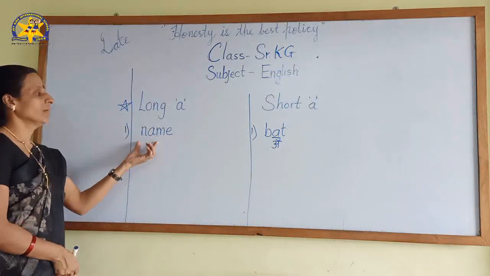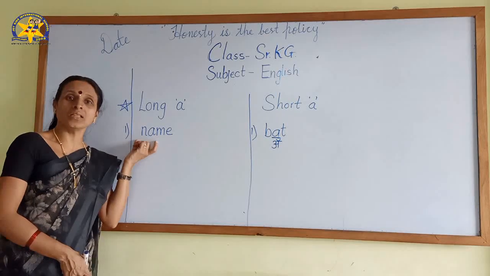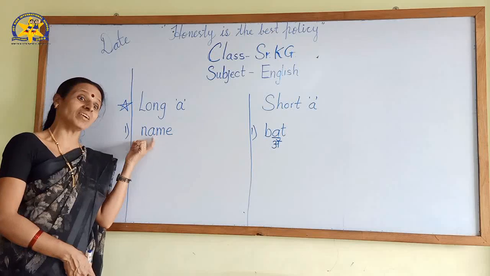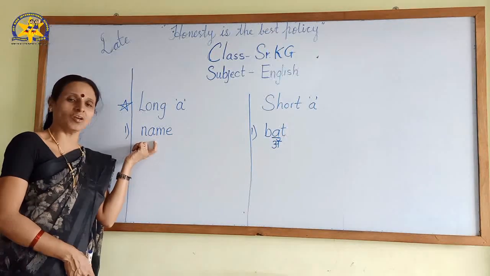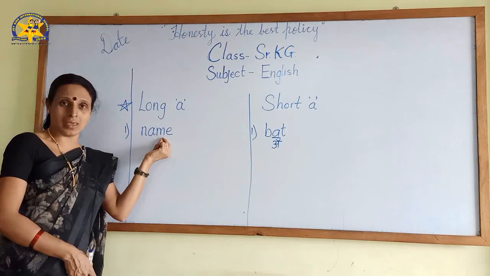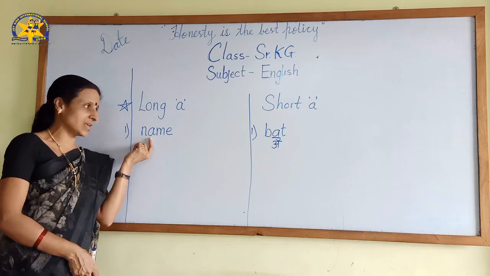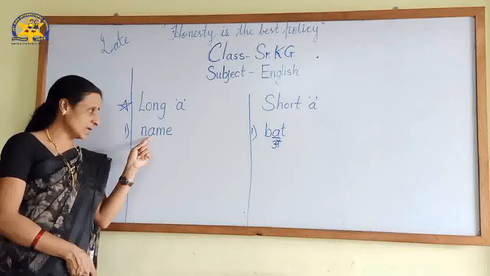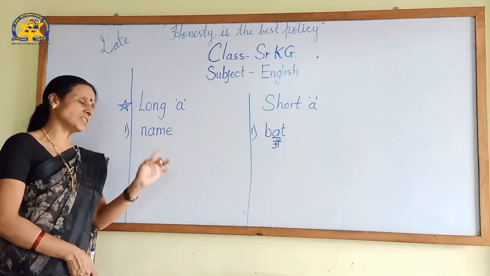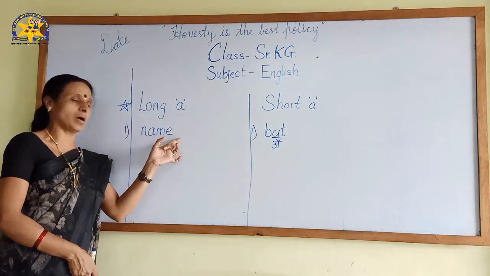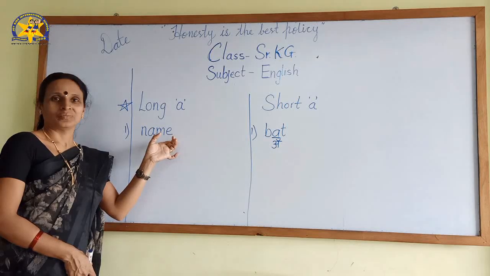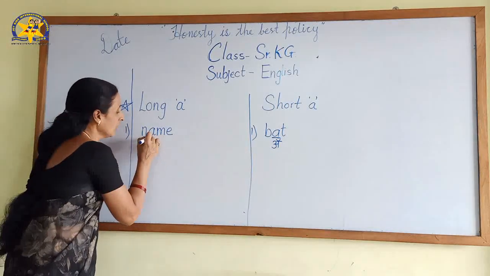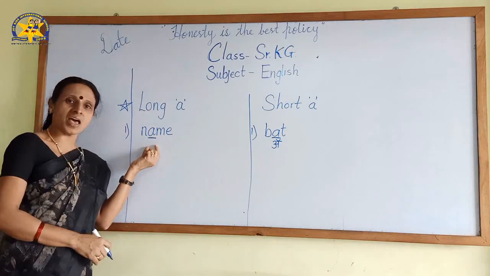And here, that A is leaving his regular sound and taking a different sound. Whatever I taught you, extra sound, just recall that. N-A-M-E. Here that A is taking its own name only. Which letter is this? A. And here he is telling only A. Name. So that A is not taking a sound.